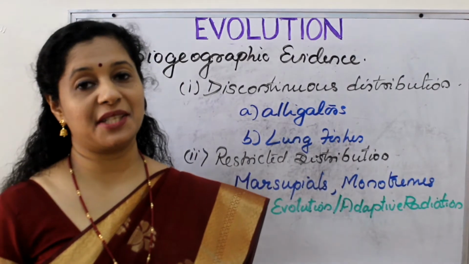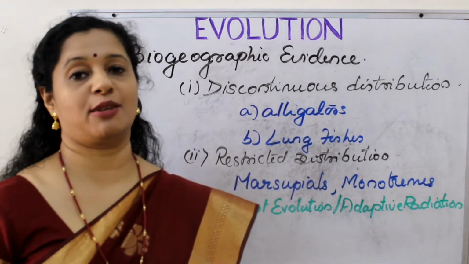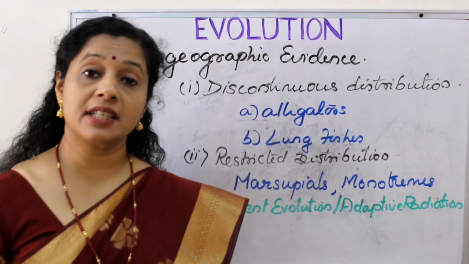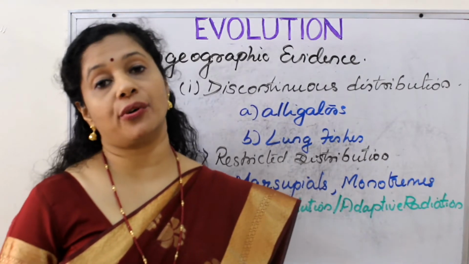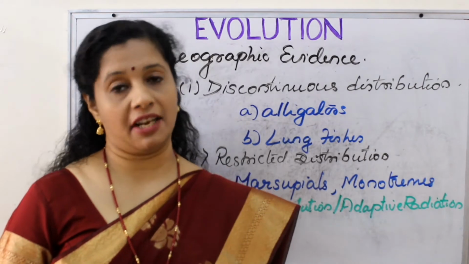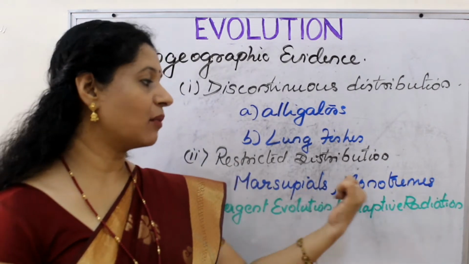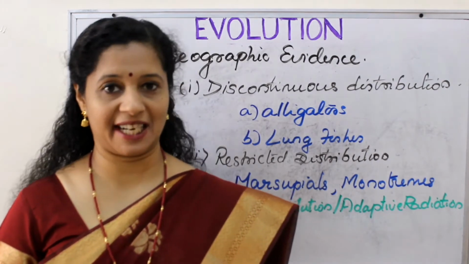After discontinuous distribution, we are moving on to restricted distribution. What does that mean? Certain flora and fauna are restricted to some continents or geographical areas. They are not found anywhere else. We all know a typical example, right? The marsupials and monotremes are found only in Australia.